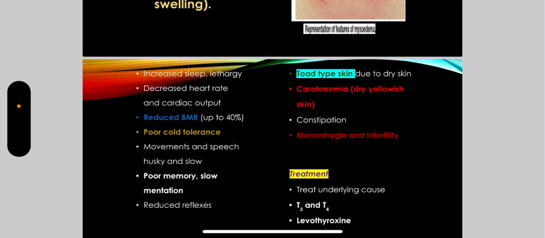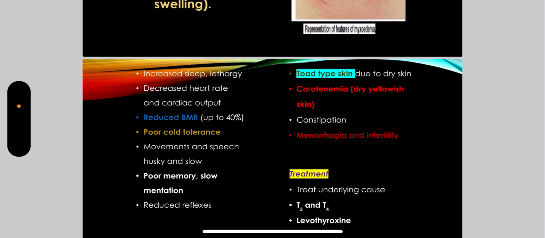Speech is very husky and slow. Movements are very slow. Memory is poor. Mentation is slow. Reflexes get reduced. Dry skin occurs, and there is typical toad type skin. Carotenemia may occur. Skin appears to be very dry and yellowish. Constipation, menorrhagia, infertility. These are the clinical features seen in the patient suffering from myxedema.